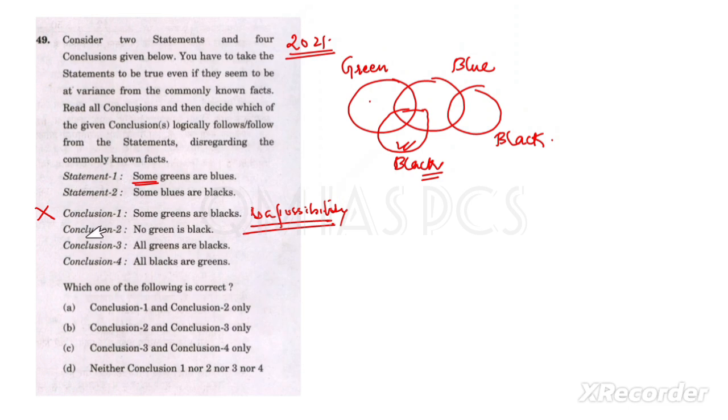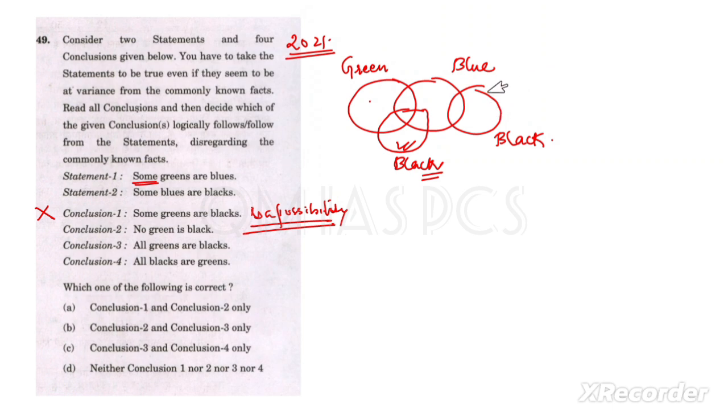Then conclusion 2: no green is black. If no green is black, what does it mean? This is black. If I say this is the region of green, then outside this is the no green region. This is the only region of green. This is the region of no green, and in that region there is a black.